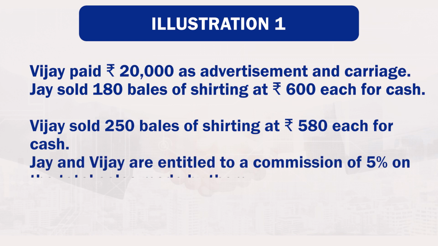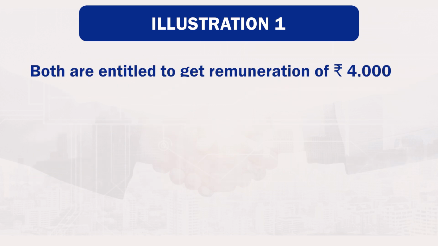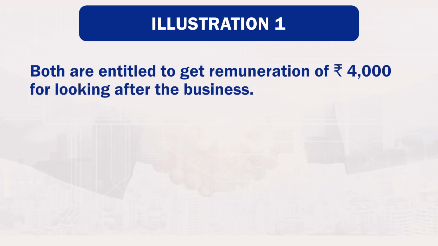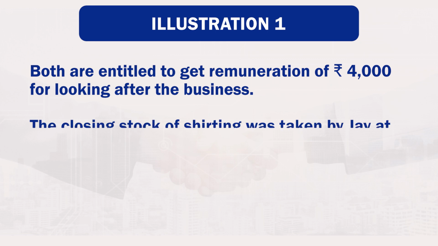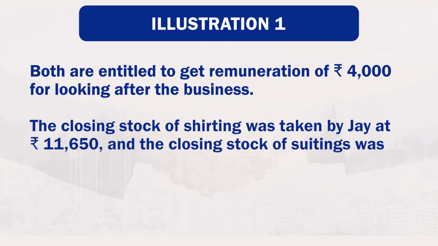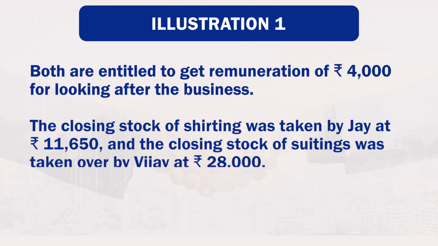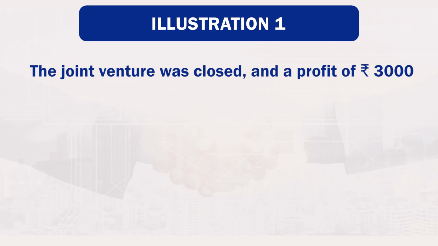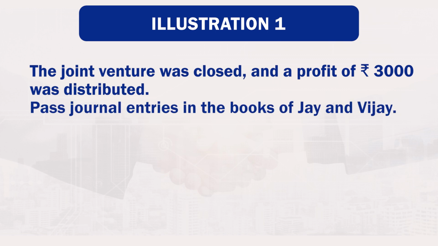Jay and Vijay are entitled to a commission of 5% on the total sales made by them. Both are entitled to get remuneration of rupees 4,000 for looking after the business. The closing stock of shirting was taken over by Jay at rupees 11,650 and the closing stock of shirting was taken over by Vijay at rupees 28,000. The joint venture was closed and profit of rupees 3,000 was distributed. Pass journal entries in the books of Jay and Vijay.